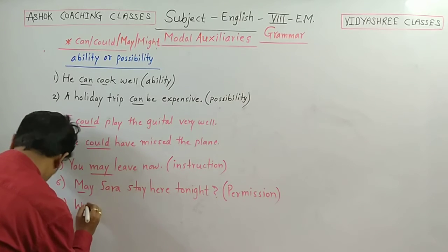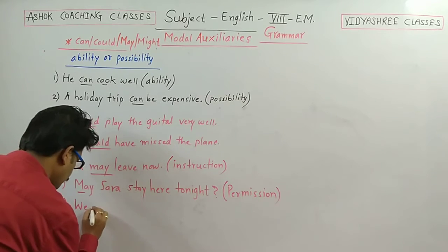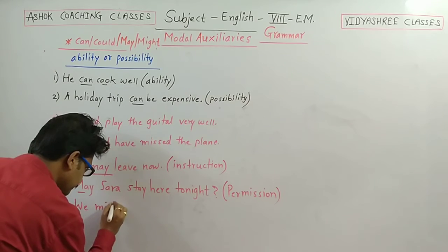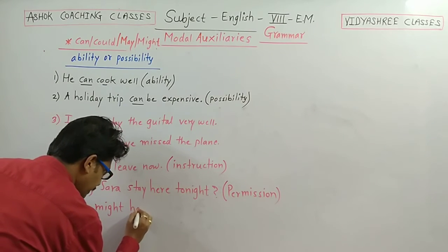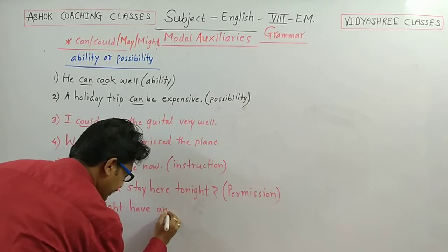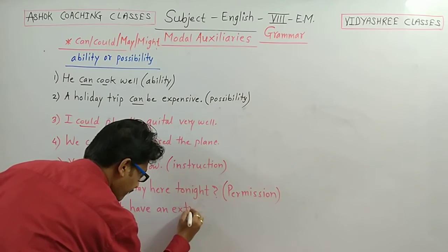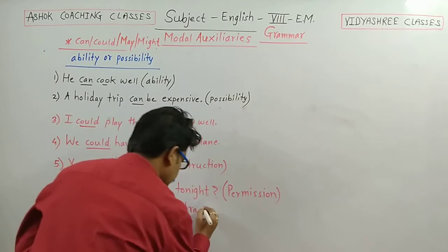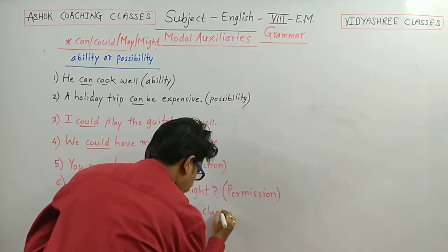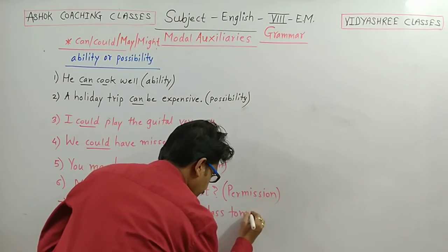Example number 7: we might have an extra class tomorrow.